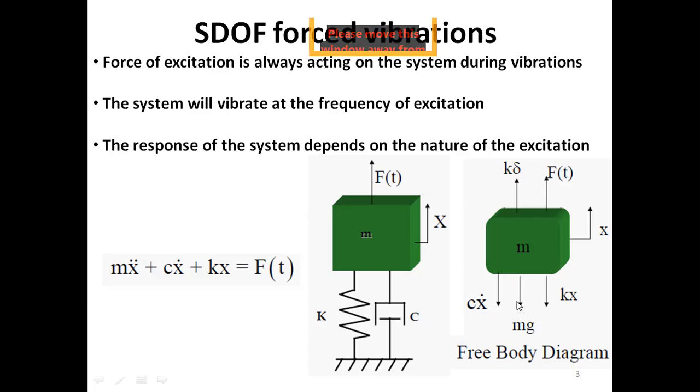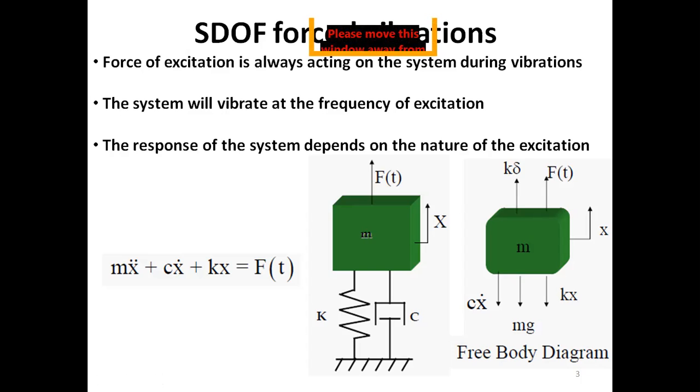Here I am showing that, but in further analysis or further lectures, we would not be showing the weight and the spring force due to static deflection, because it is already understood that these two are there, but they are opposite in direction and they would cancel each other. So there is no need of including them.